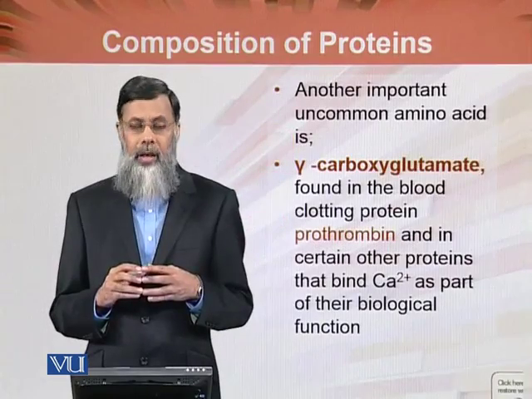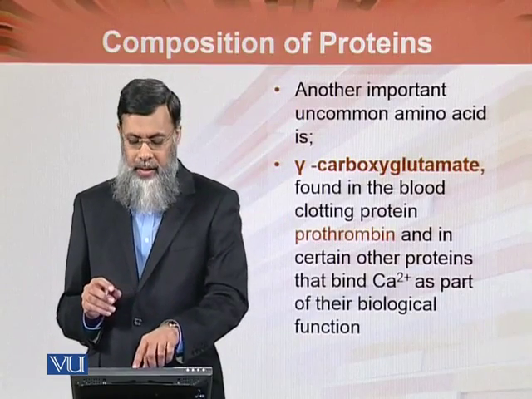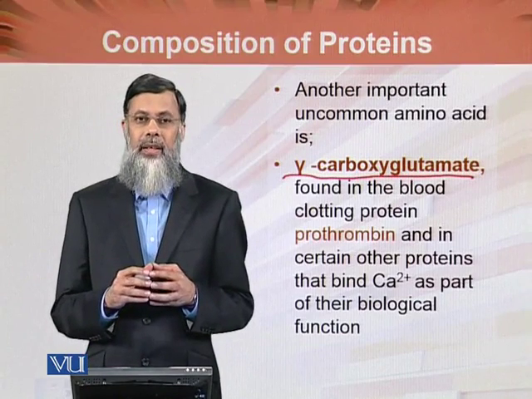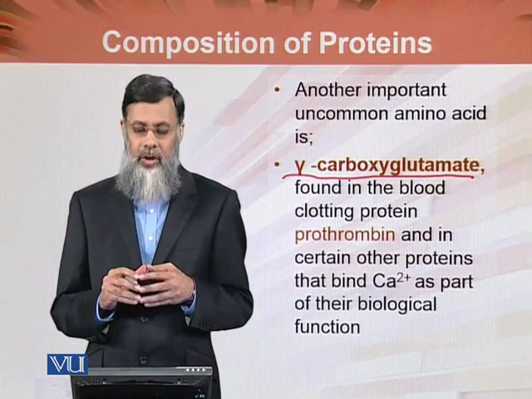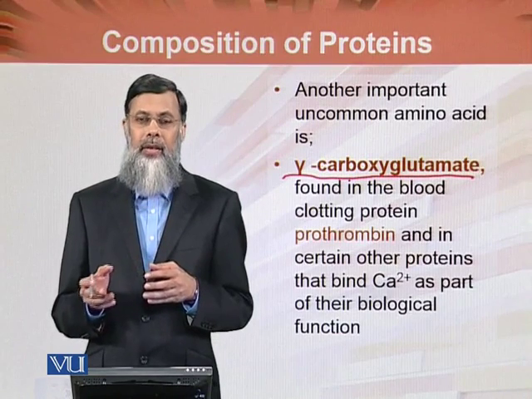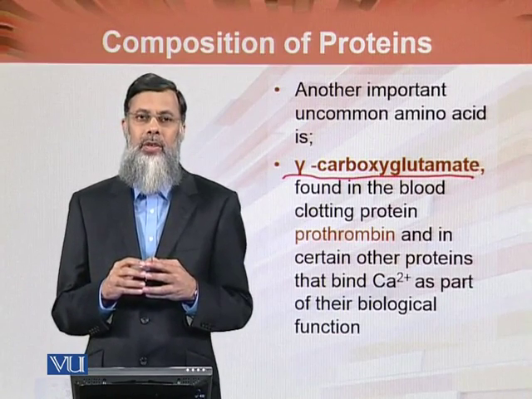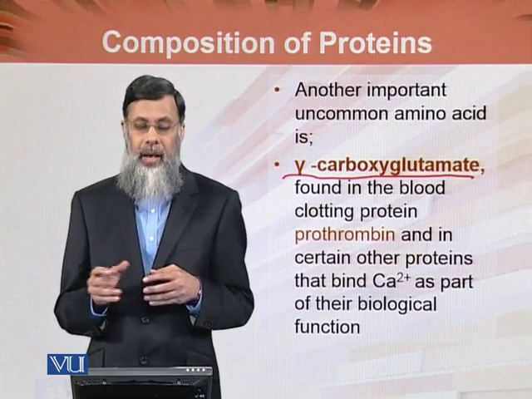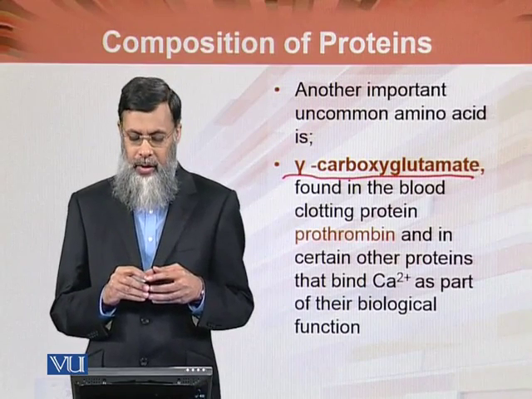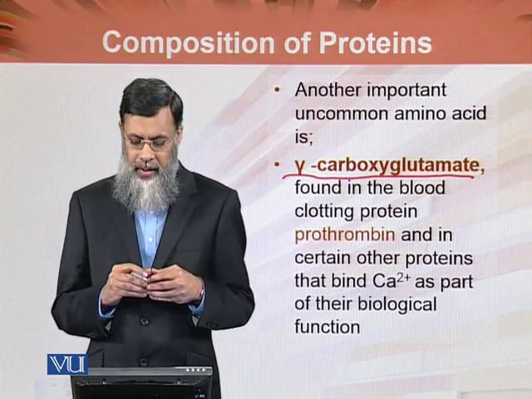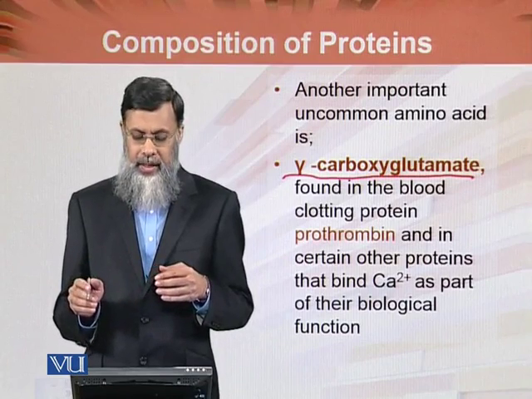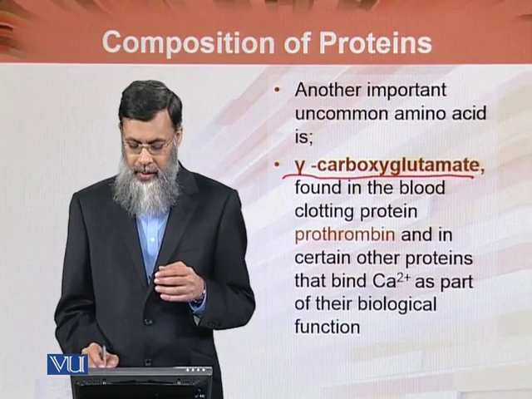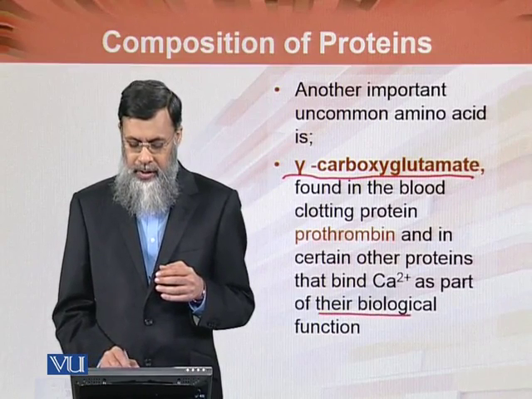Another important uncommon amino acid is gamma carboxyglutamate, as we have discussed already, and this is the formation of glutamate with the attachment of another carboxyl group on the gamma carbon atom, and it is found in the blood clotting proteins, which is prothrombin, and in certain other proteins that bind calcium as part of their biological functions.